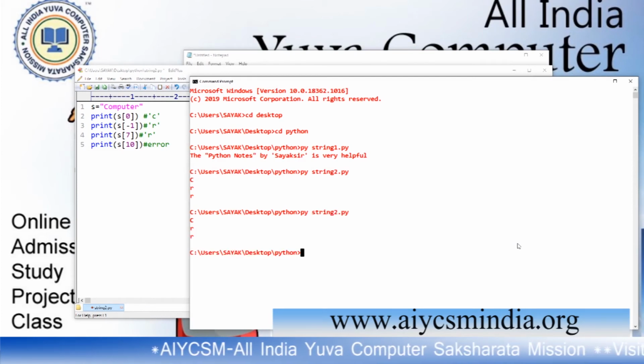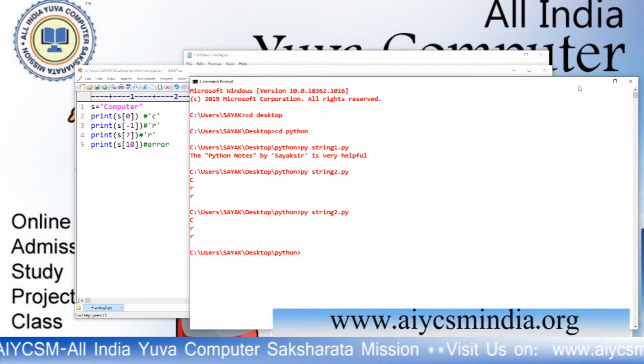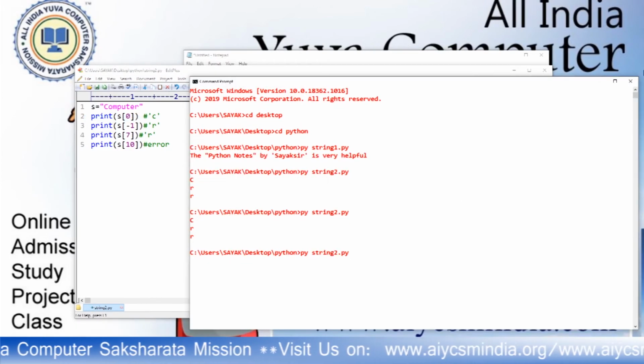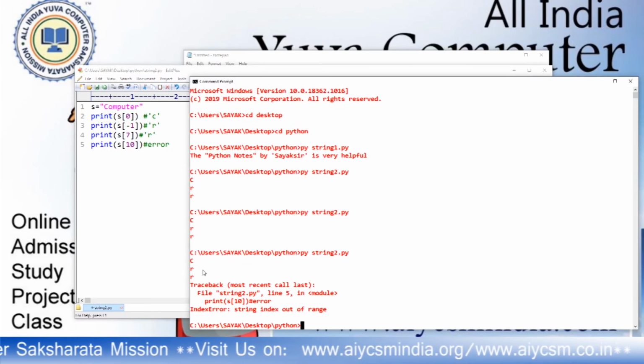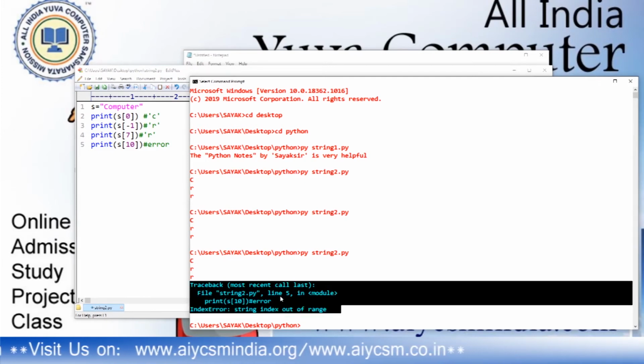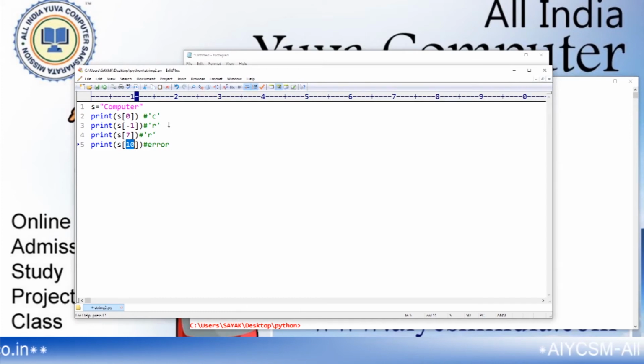Now here it didn't return anything because we haven't saved it. We have to save that one. Then you will see that there is an error. Look at that, it gives you an error. It says line 5, index error, string index out of range. So it cannot print out of range values. In the 10th position there is no value, so it returns an error. I comment it out.